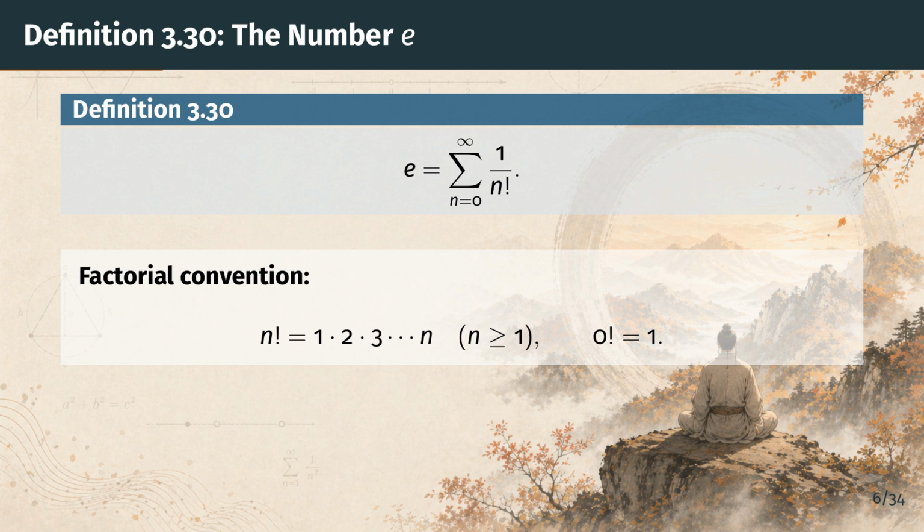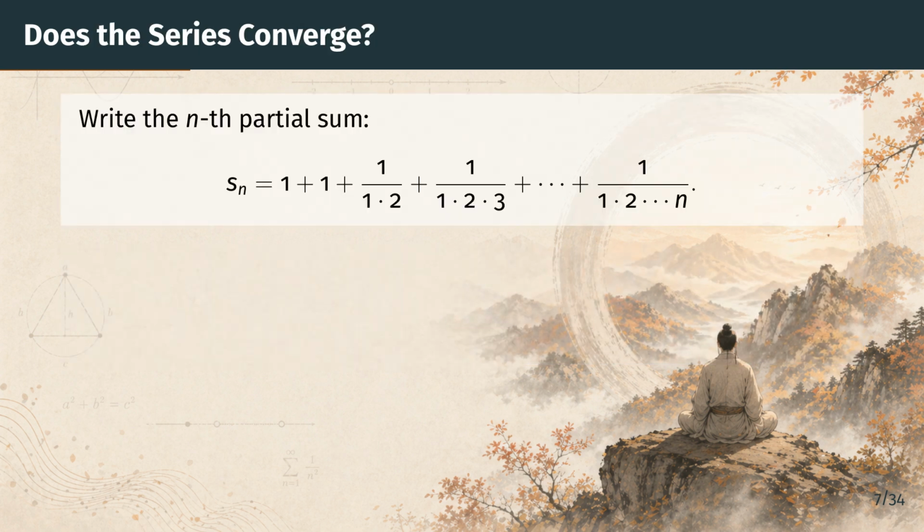Let's do that next. To check convergence, we look at the partial sums. The partial sum s_n is what you get by adding up the first several terms of the series: 1 plus 1 plus 1 over 1 times 2 plus 1 over 1 times 2 times 3, and so on, up to 1 over the product of all the integers from 1 to n.